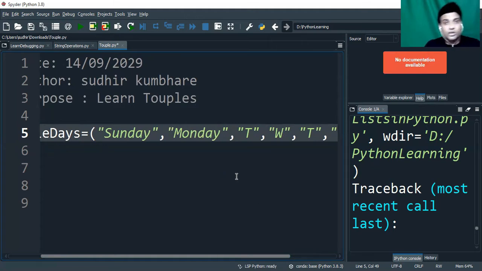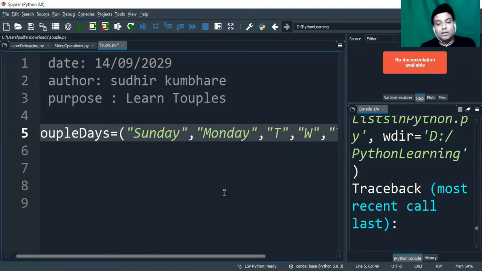In your projects, you might need to store such kind of data. This is just an example. But guys, you go to any part of the world, and you tell me, can I change the sequence? Can I put Monday before Sunday? Do you think it's possible? No, of course not. Sunday has to come before Monday. That is the universal truth.